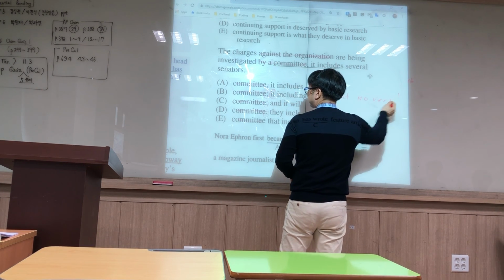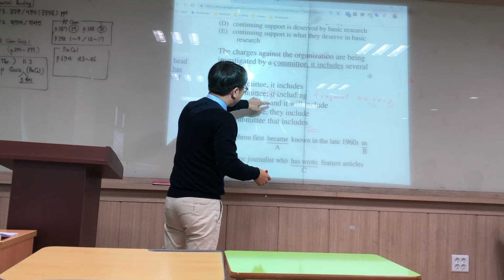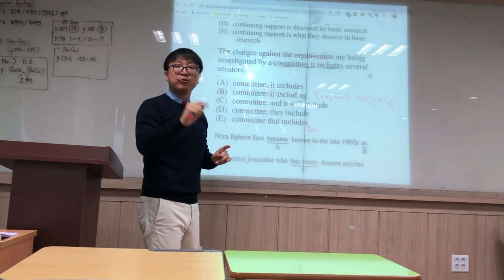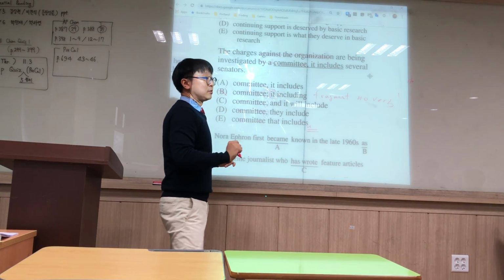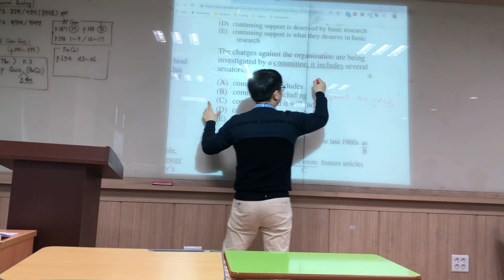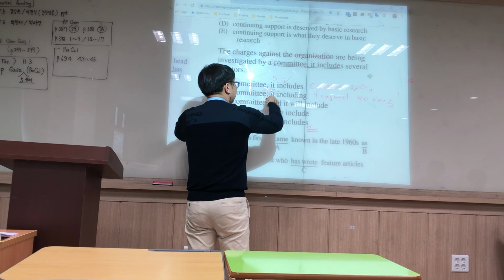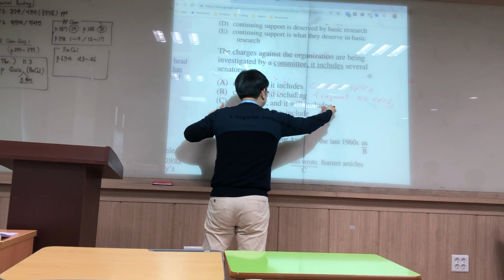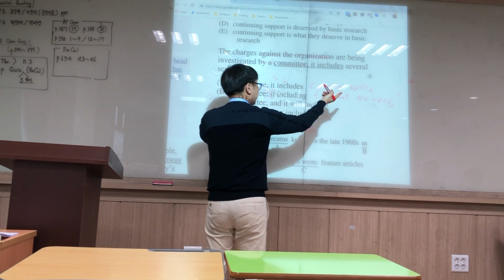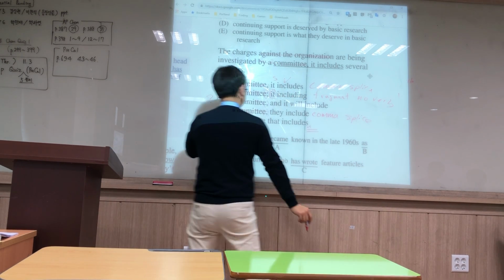So we can get rid of B. And we said that for commas now, we need to make sure that we're connecting it properly. If there's an IC after the comma, what must we have in between? Fanboys. Comma fanboys, right? And here we have it includes subject verb independent clause, so this is a comma splice. For C, comma. And it will include, looks good to me, but we'll put a question mark, comma, they include, again, same problem as comma splice here because we have two independent clauses connected with just the comma.